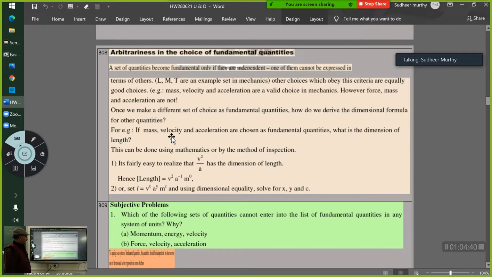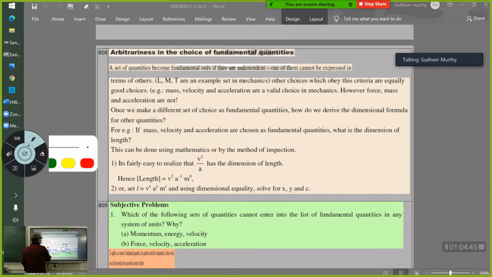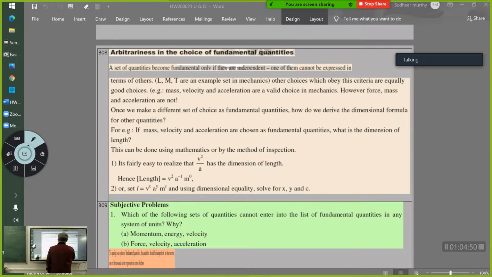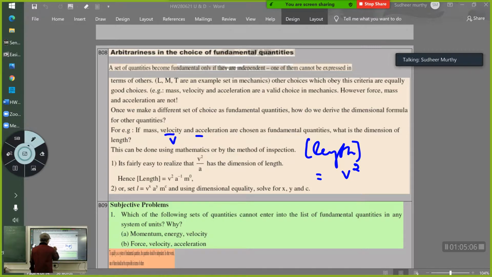Now the dimensions of length here are going to be velocity raised to 2, because I am using the symbol V for velocity and the symbol A for acceleration, divided by A raised to 1.